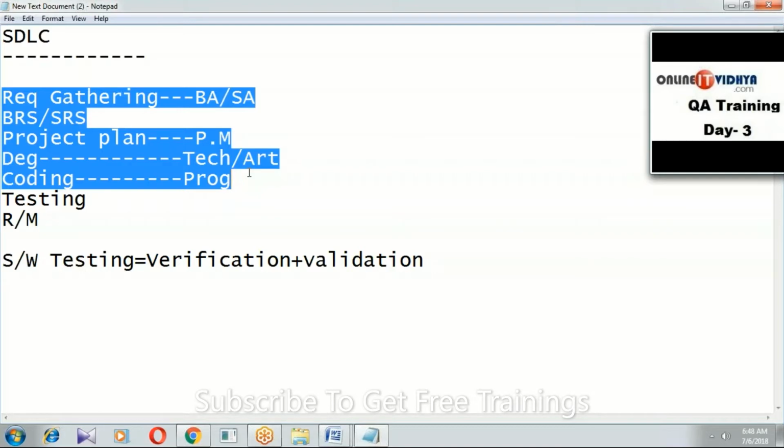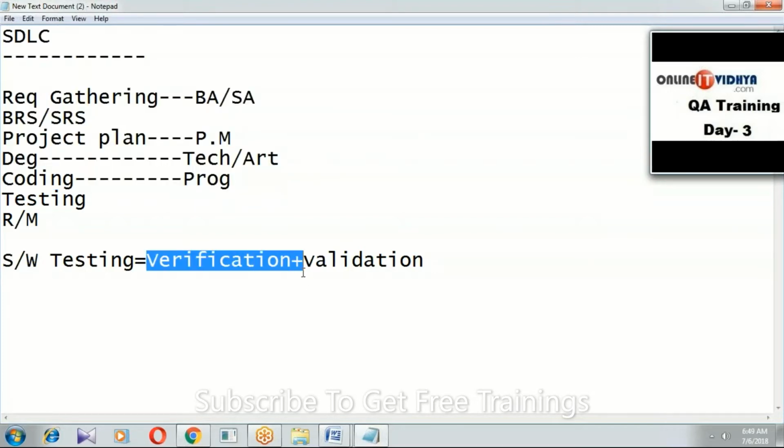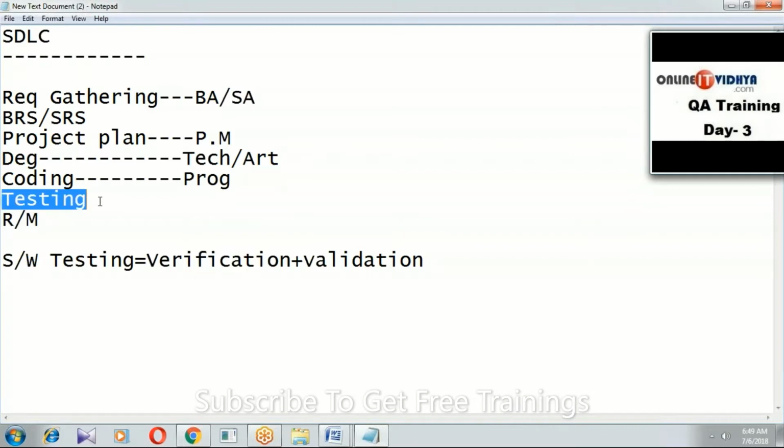From requirement gathering up to coding, the same team involved in development and implementation conducts review, which is called verification. After development, a separate team conducts testing, which is called validation.